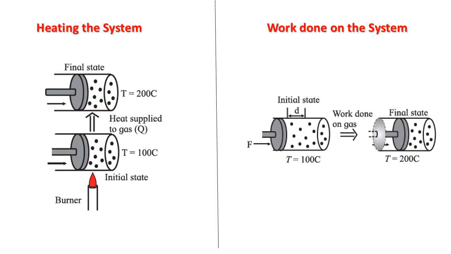Now we will learn how to bring the change in the internal energy of the system by the process of heating the system. The figure shows the gas maintained at the temperature 100 degrees Celsius. Let us call this the initial state of the gas. The gas is heated and its temperature rises to 200 degrees Celsius. As the temperature has risen, there will be a change in the internal energy because the internal energy is a function of temperature.